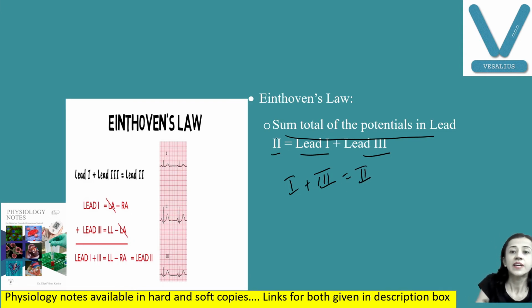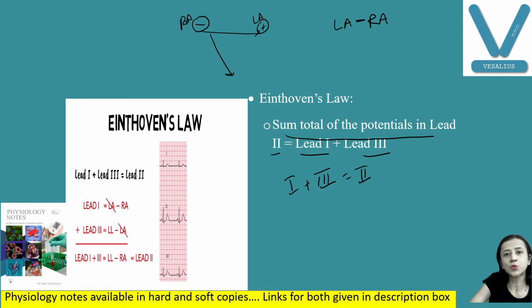You can see here. If we are placing lead 1 as I told you, it is like this. Negative terminal to right arm, positive to left arm. Okay. So we will place here lead 1. Left arm is positive and right arm is negative. So we will place minus sign. Okay. This is lead 2. This is lead 3. In lead 3 now we are talking left arm is connected with the negative and left foot is connected with the positive.